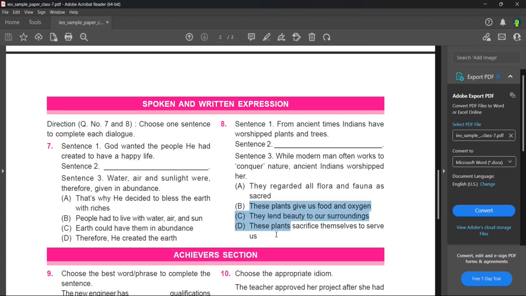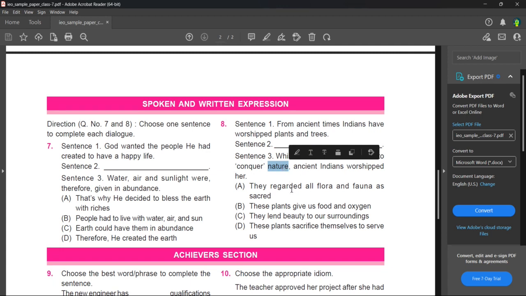These three, you don't need to check, because it is already said that this is the correct answer, so you don't waste your time on other things. But let's just go through them. These plants give us food and oxygen. That's not the correct answer because here conquer nature is already there. They lend beauty to our nature. Here it is conquer nature, not beauty.